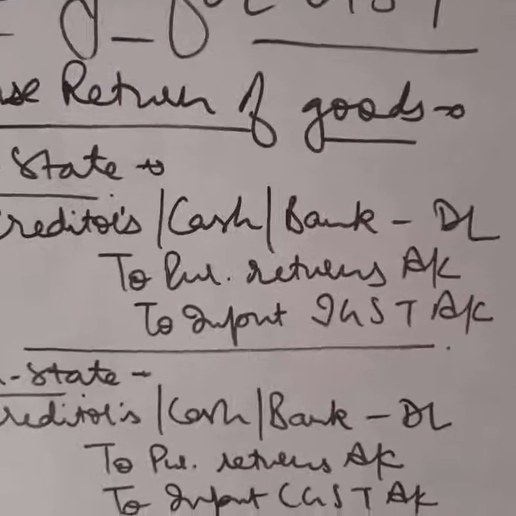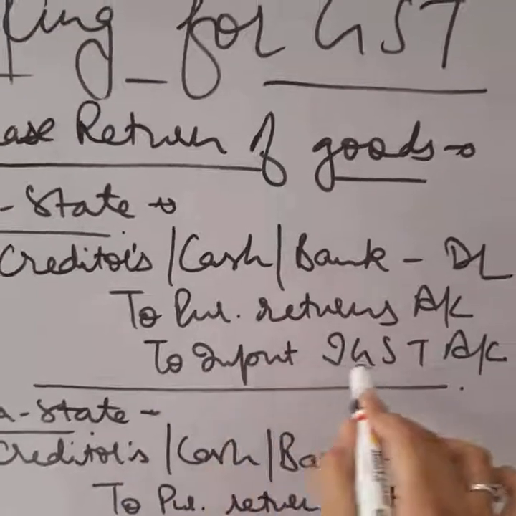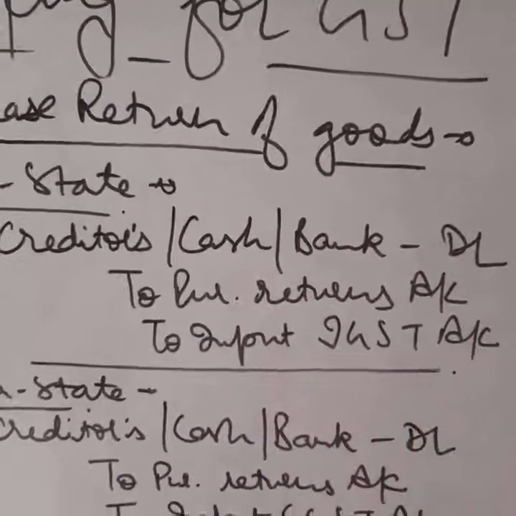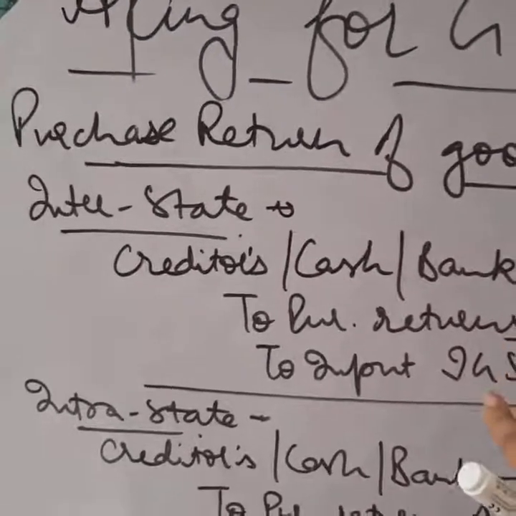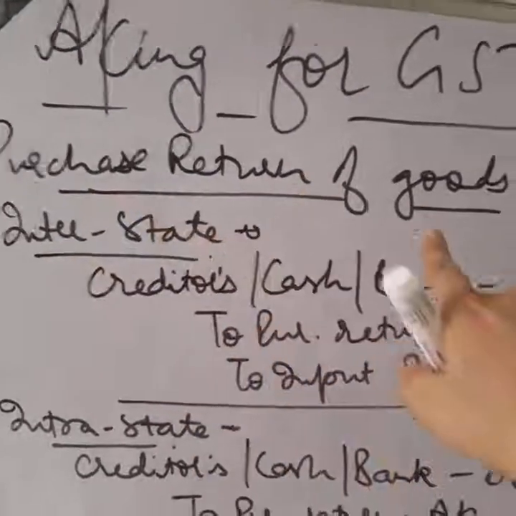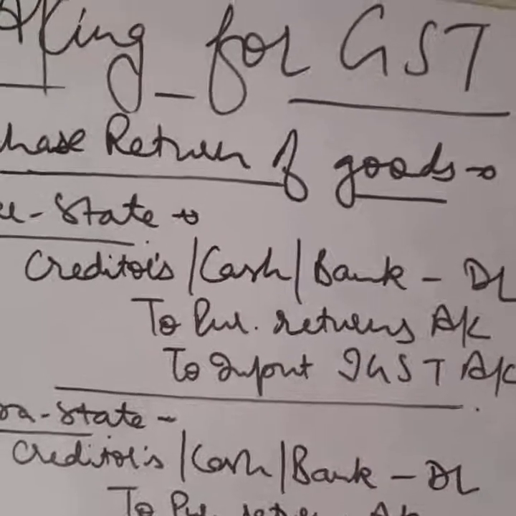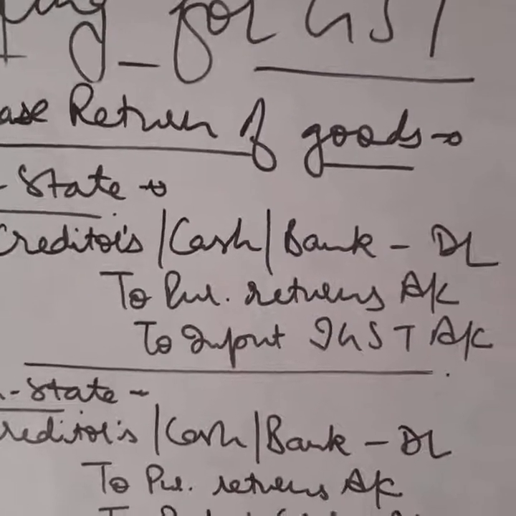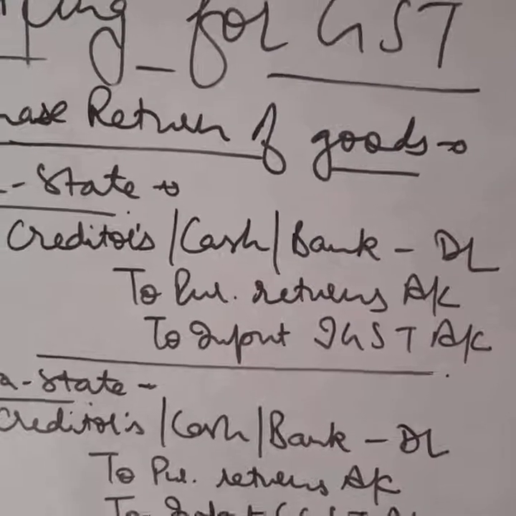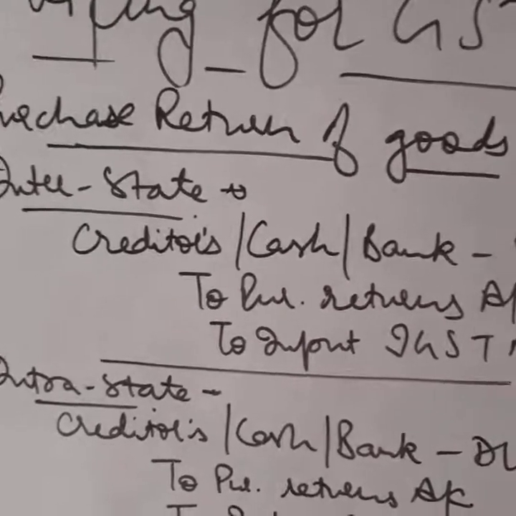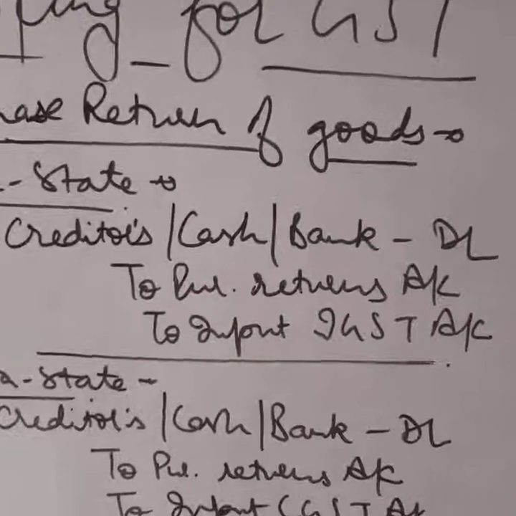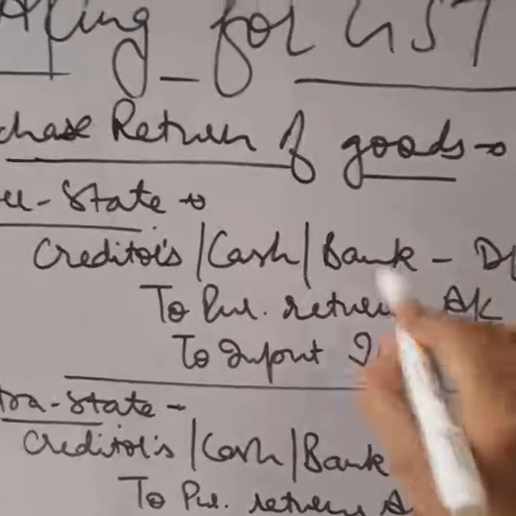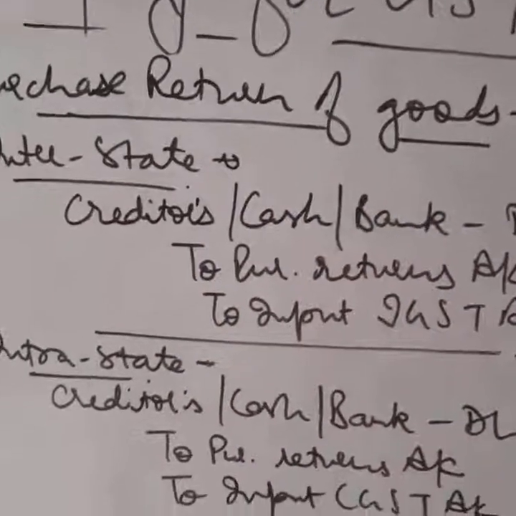To input IGST. Earlier this was debited, now it will be reversed. On purchases we pay input IGST in case of interstate trade, now we will reverse this GST when we are returning back the goods.